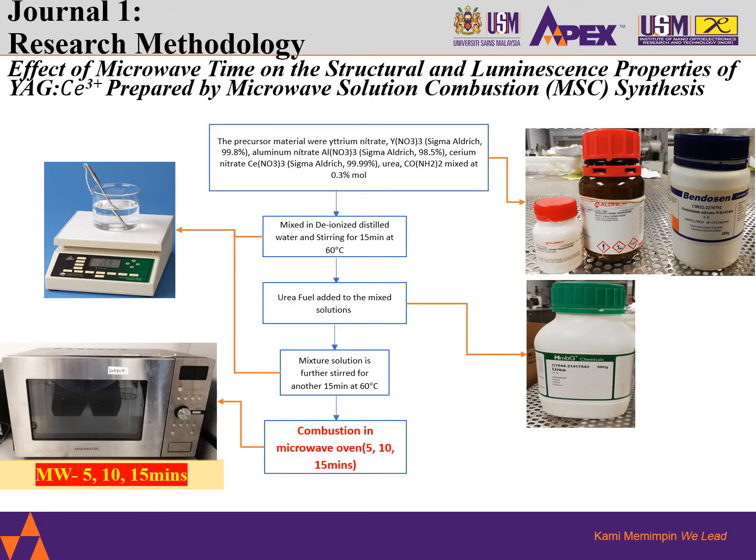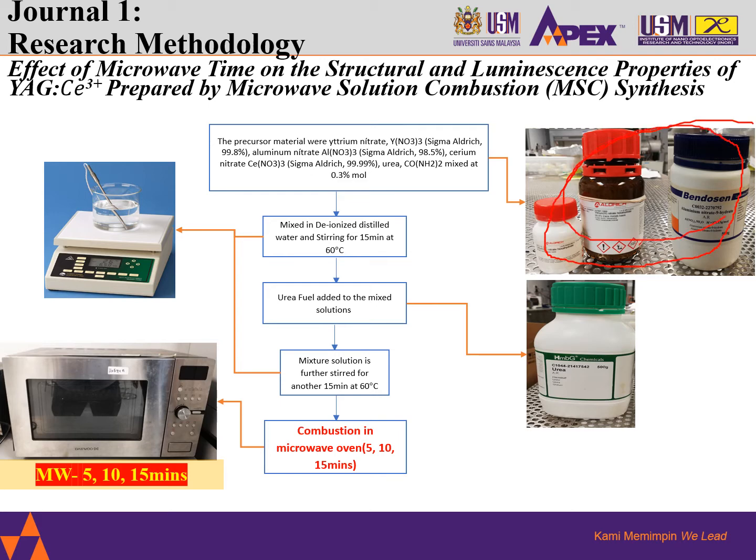On this page, we look at the methodology used to produce these YAG:Ce doped phosphors. From the pictures I showed you on this page, the most important thing I would like to highlight is these three precursors.